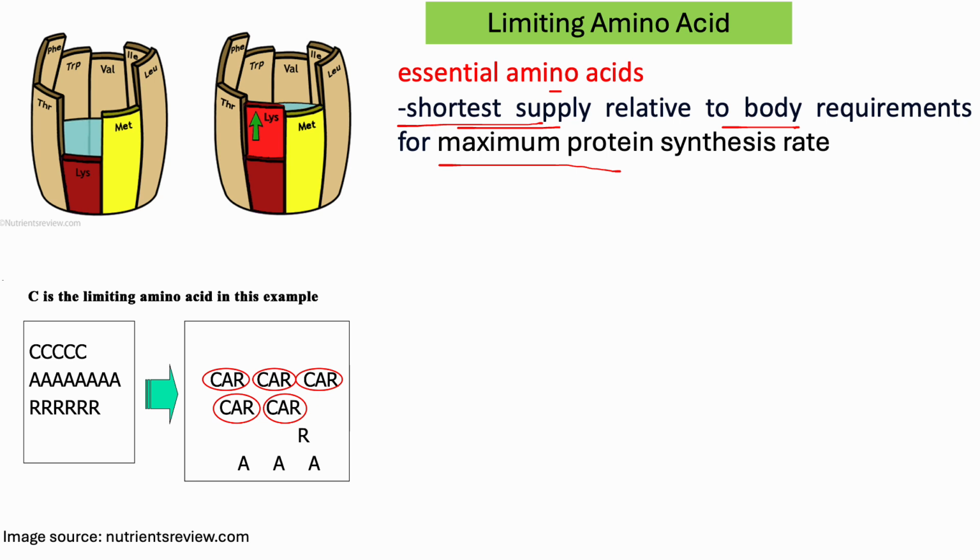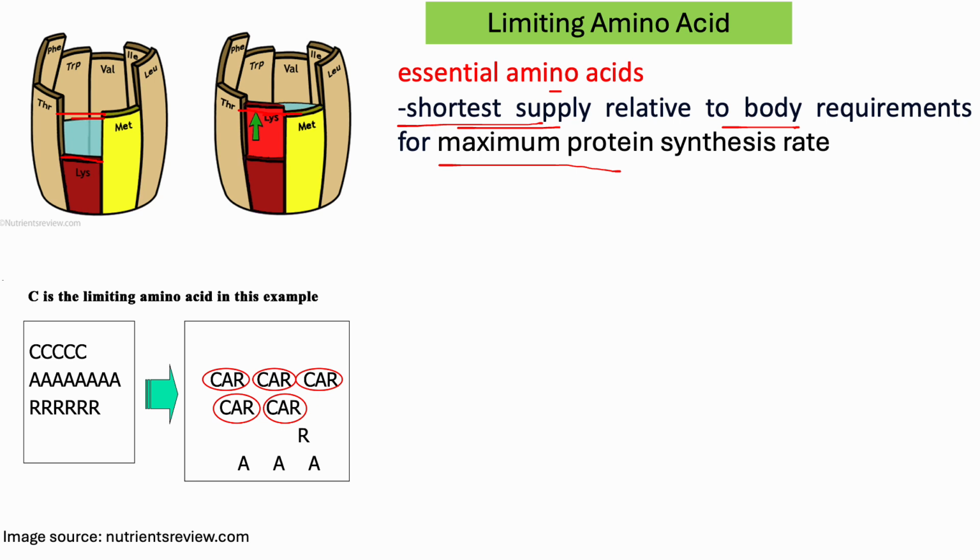Just look at the picture here. Here in the first picture we can see that lysine is limited, but protein could be synthesized up to this mark, but due to the lack of lysine, our body can't produce this much protein. Again, if we supplement lysine up to this mark, then our body can synthesize protein up to this mark.